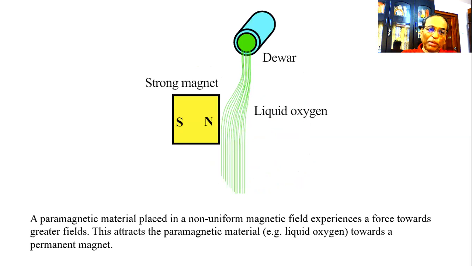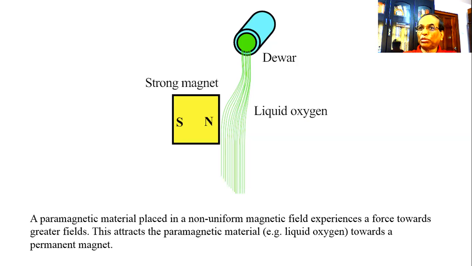This is the property of the paramagnetic material shown here. Liquid oxygen is allowed to fall in a stream through a path very near to a strong magnet. Then it can be seen that the liquid oxygen stream will be attracted towards the strong magnet, towards the strong magnetic field.